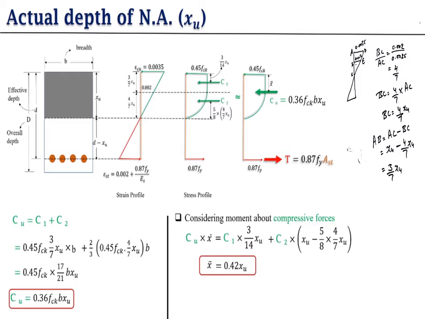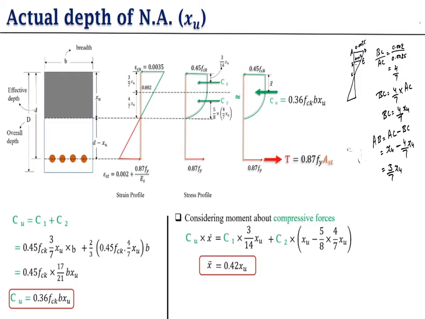So here stress is already given, that is 0.45 FCK, which we find through the stress diagram, or simply we have to divide 0.67 FCK with the partial factor of safety, we get 0.45 FCK. So this is the stress, and we know that area is this length into width, and this length is 3 by 7 XU, so 3 by 7 XU into B.